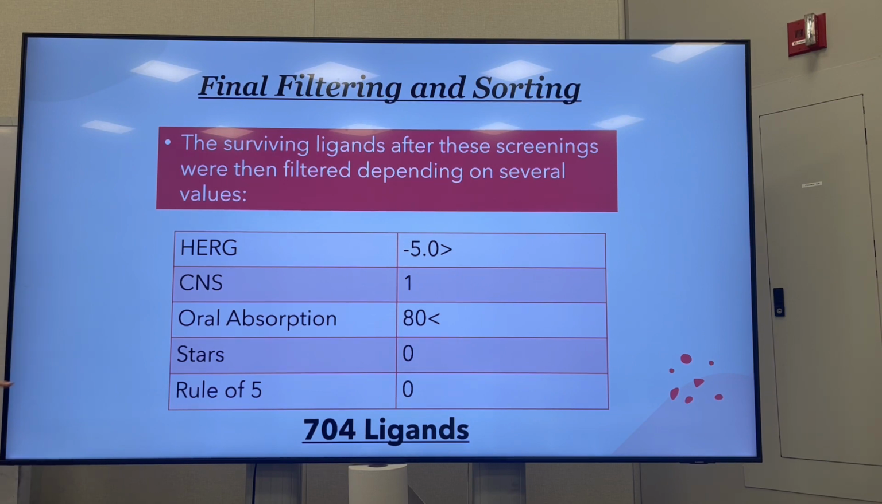And then lastly, STARS and EULA-5, which are 2 kind of umbrella filters that take multiple things into consideration, like docking score and molecular weight and such. So after this second part of the screening, we went from 20,000 ligands to 704 ligands. So 211 million ligands to 704 ligands is a huge jump. We obviously did a lot of filtering.